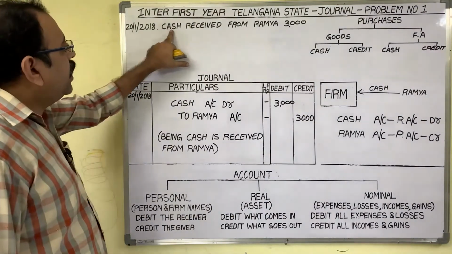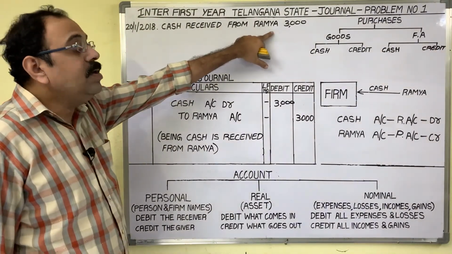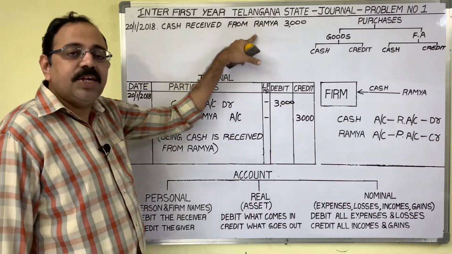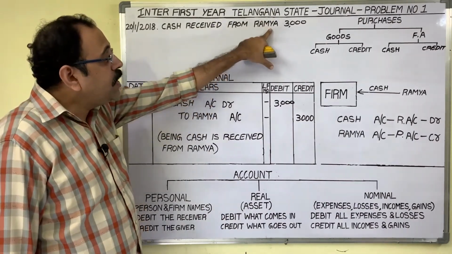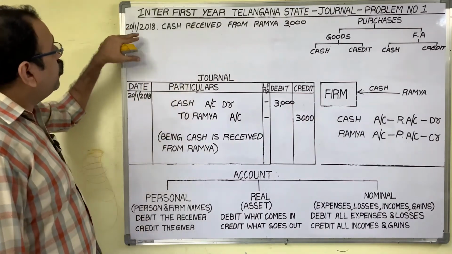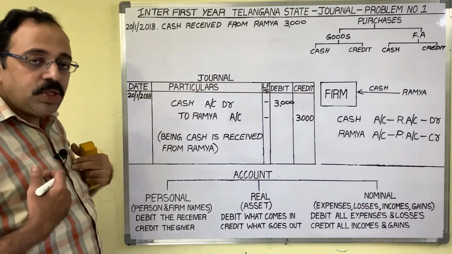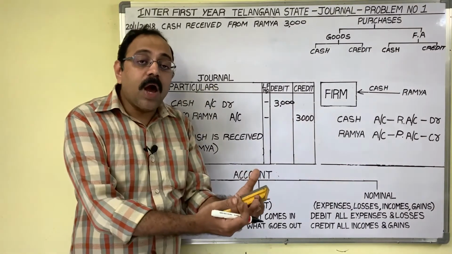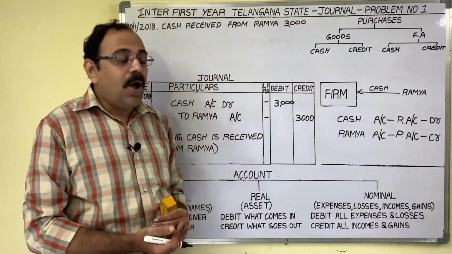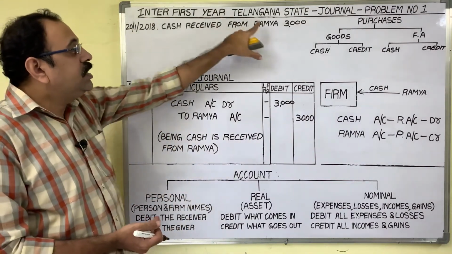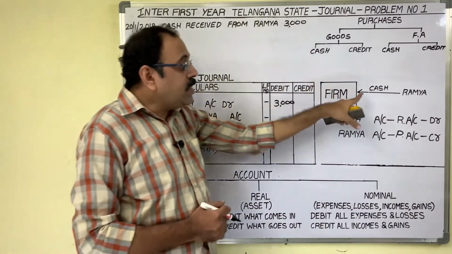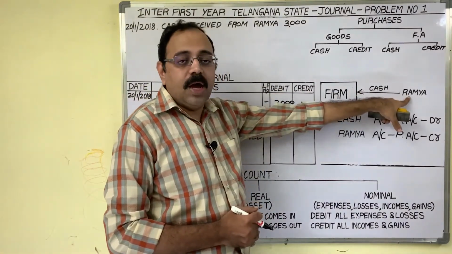20th date, cash received from Ramya, 3,000 rupees. This is again a settlement transaction. No? Why is Ramya paying cash to us? Because before this date we sold goods to Ramya on credit. She is liable to us. On the 20th date she is paying that amount to us. So cash is coming from Ramya.